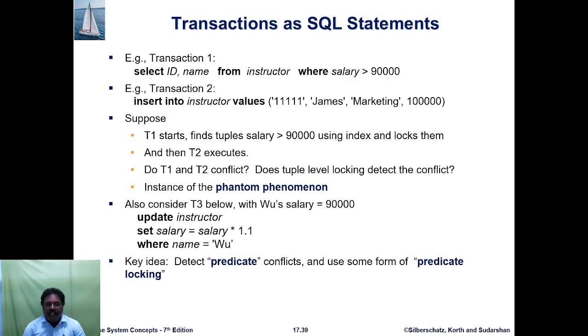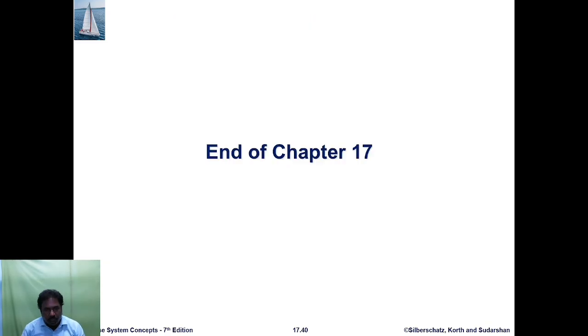Do T1 and T2 conflict? Does tuple-level locking detect the conflict? This is an instance of the phantom phenomenon. Also consider T3 below, with salaries of 90,000: update instructor set salary = salary * 1.1 where name = W. So the key idea is to detect a predicate conflict and use predicate locking methods.